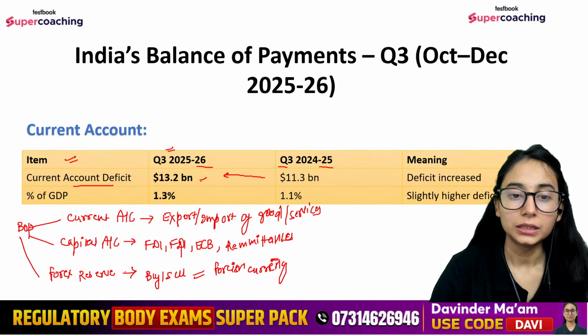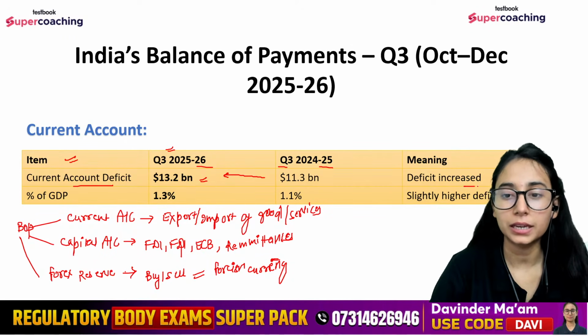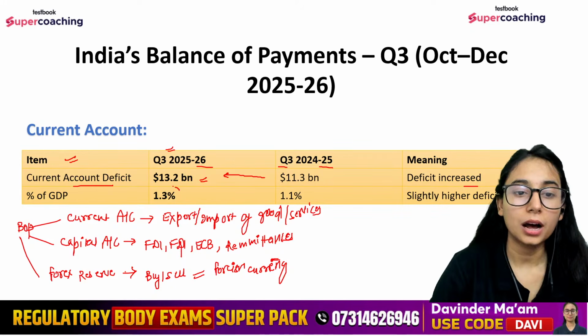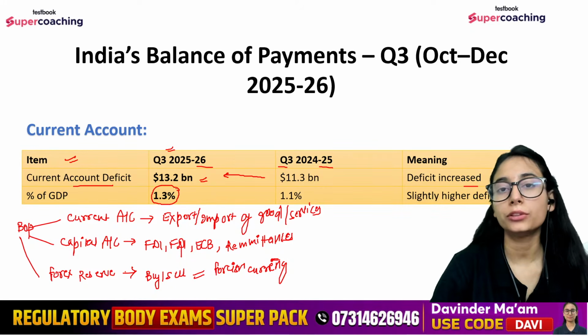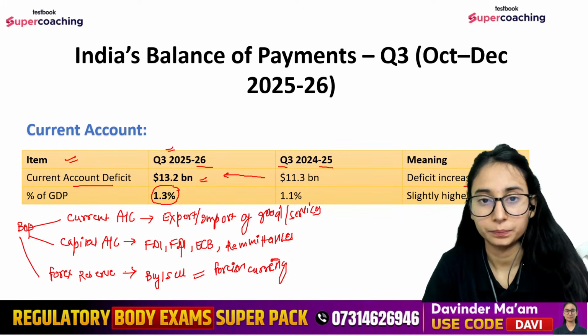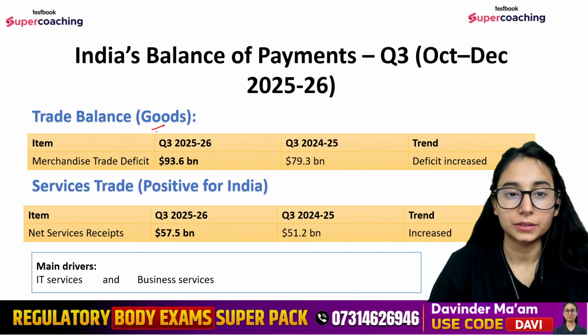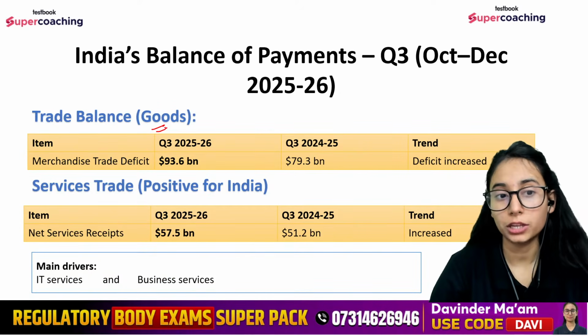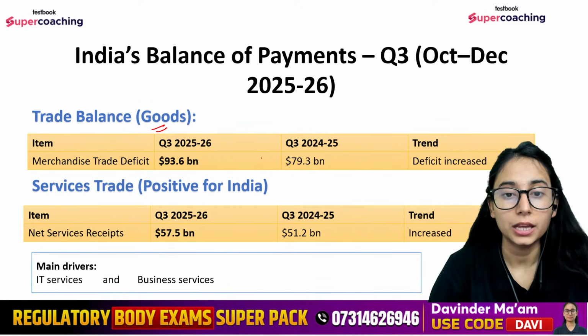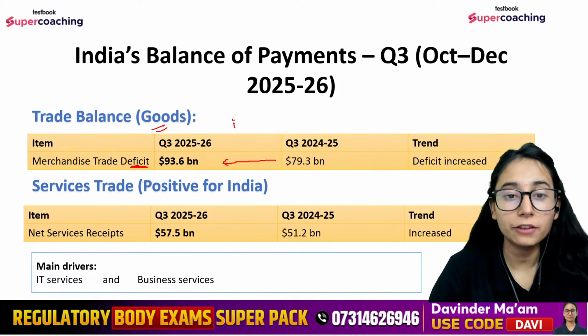Now this tells that the deficit has increased, right? And it is currently 1.3% of the GDP. Trade balance, यानी कि हमने कितने goods import और export किए हैं और net basis पे कितना है. So we can say that the deficit has increased. See, it is a deficit, so we can say that we have imported